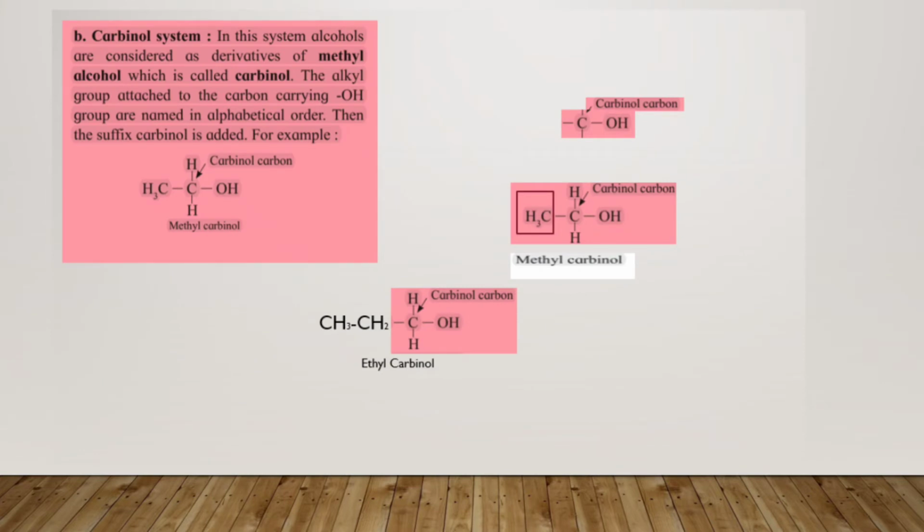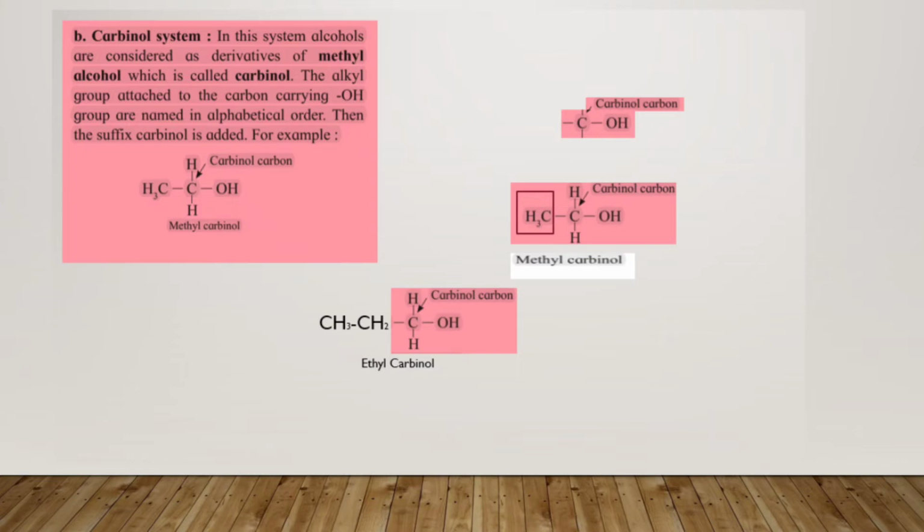Now students, we will see the next system of naming the compound, that is the carbinol system of naming the compound. This is a very easy system of naming the compound.